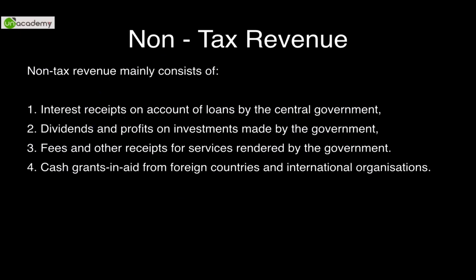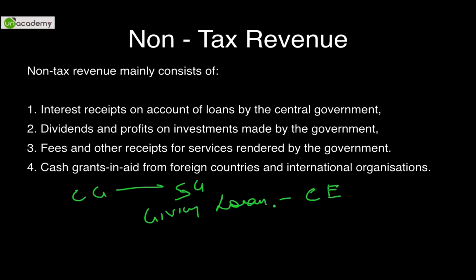If the central government is granting loan to state government, it will be considered to be a capital expenditure from the point of view of central government. Whatever the government will earn in form of interest, it will be considered to be a revenue receipt,